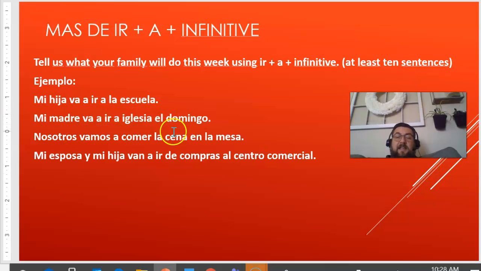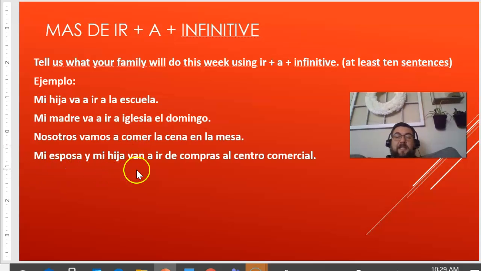Mi madre va a ir a la iglesia el domingo. My mother is going to go to church on Sunday. So va plus a plus an infinitive, in this case is ir. Nosotros vamos a comer la cena en la mesa. We are going to eat dinner at the table. So we use the vamos for nosotros, right, as a form of ir, plus a plus an infinitive, comer.